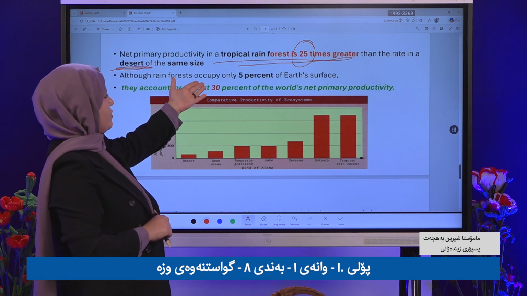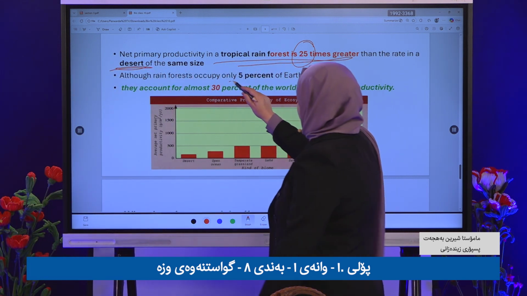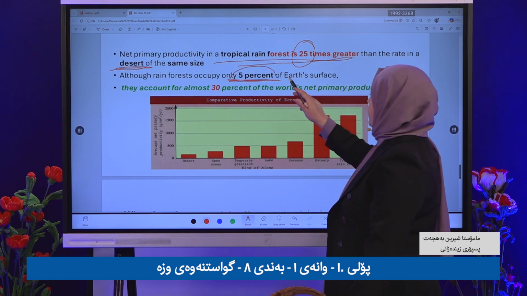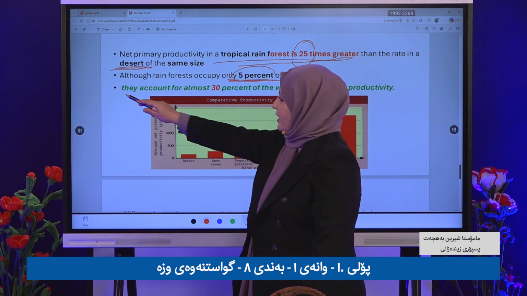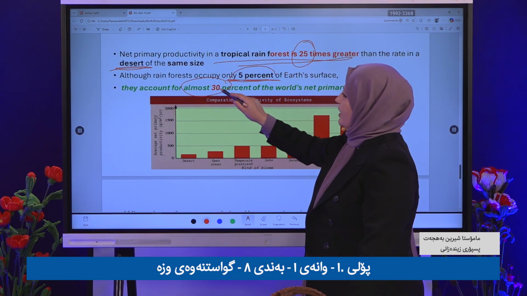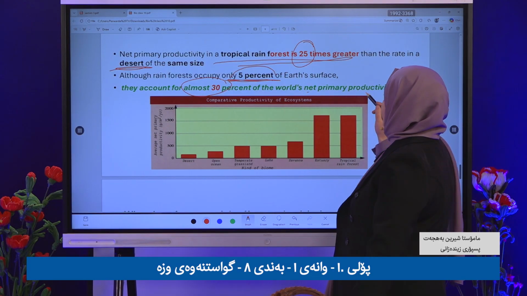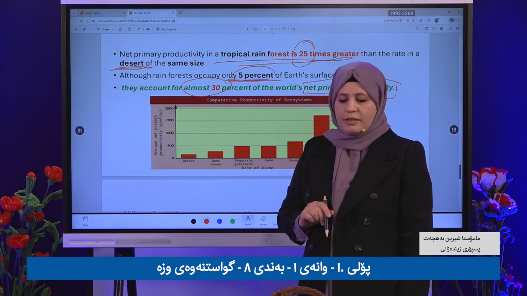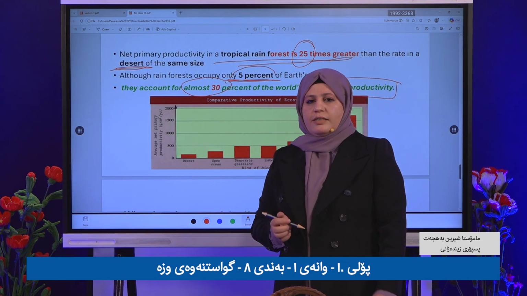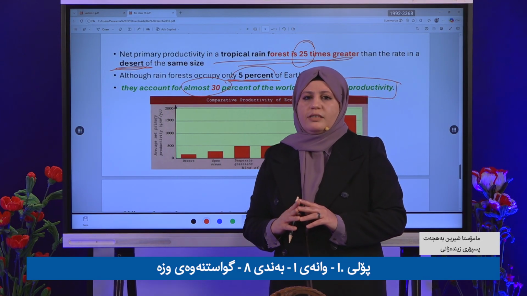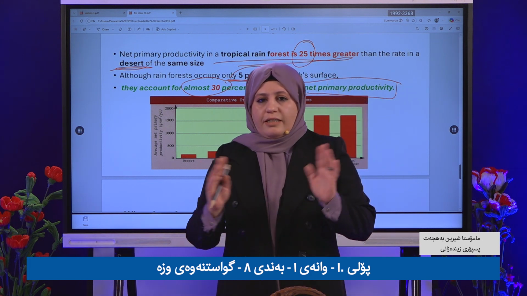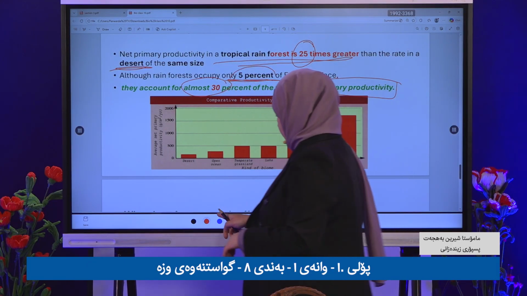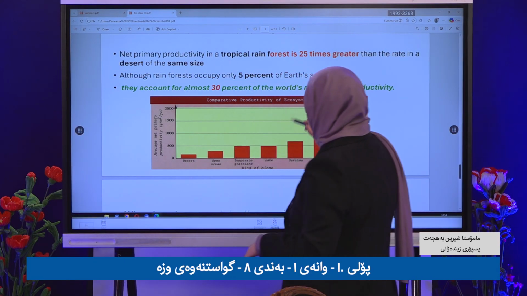Also, the rainforest occupies only 5% of the earth, but it accounts for almost 30% of the world's net primary productivity. So it depends on the environment. Clear? Net primary productivity is not the same everywhere. It is different from place to place and depends on something.